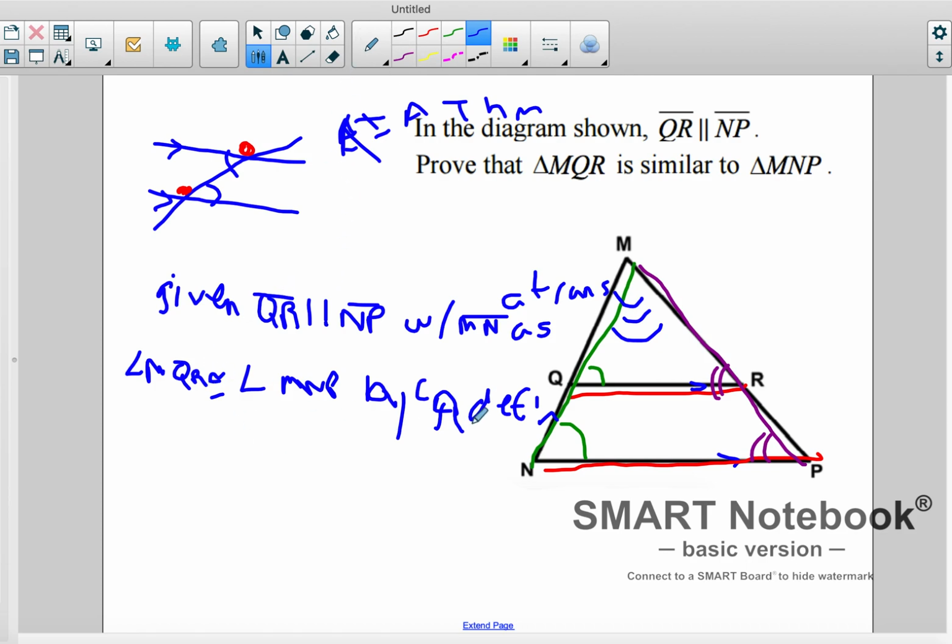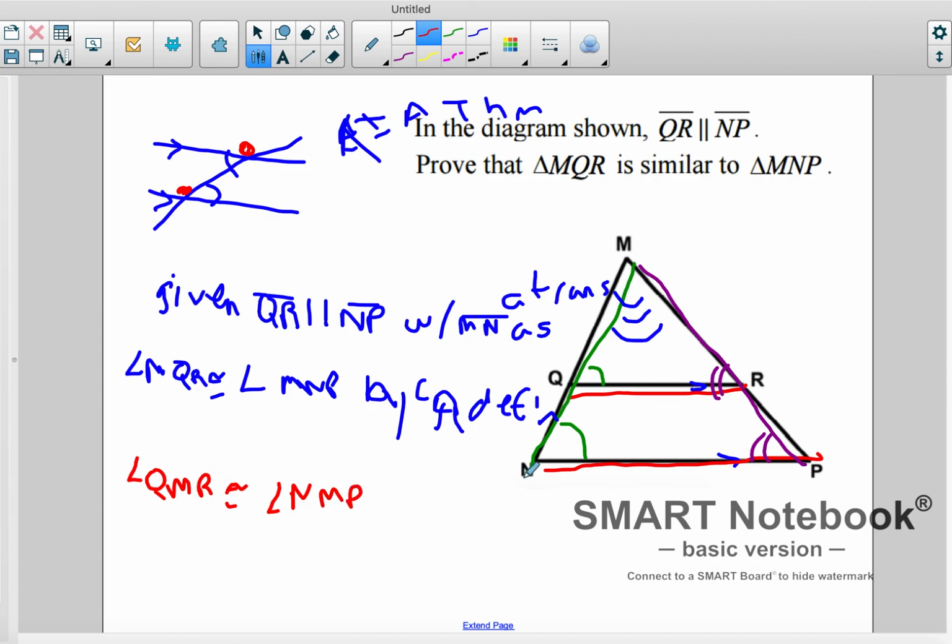All right? So now we only need one more. I could do that same thing for the other one, or I can say, okay, well, actually, angle M, right? So angle QMR, which is the small triangle's M angle, is congruent to angle NMP, right?